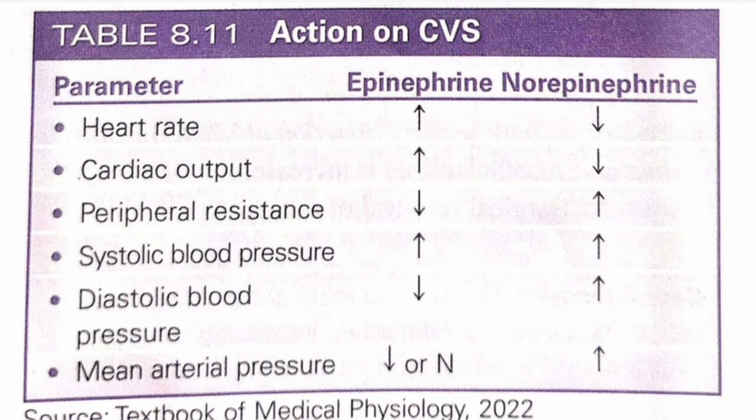These actions are especially on CVS, as I mentioned in the previous slide, and it increases overall activity. Particularly, epinephrine increases heart rate and it is decreased by norepinephrine. Cardiac output is increased by epinephrine and decreased by norepinephrine. Peripheral resistance is decreased by epinephrine and increased by norepinephrine. Systolic BP is increased by epinephrine and norepinephrine. Diastolic BP is decreased by epinephrine and increased by norepinephrine. So mean arterial pressure is decreased by epinephrine, or there will be no change, whereas norepinephrine increases it.